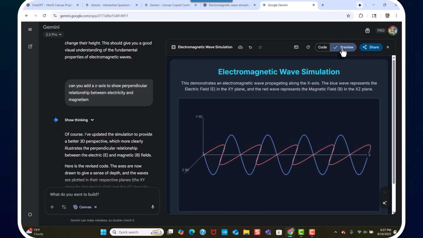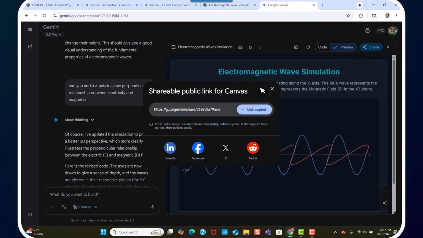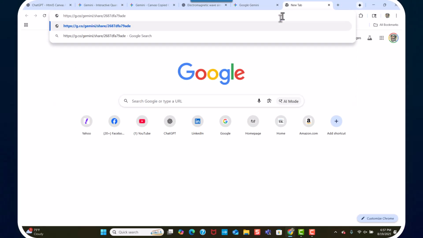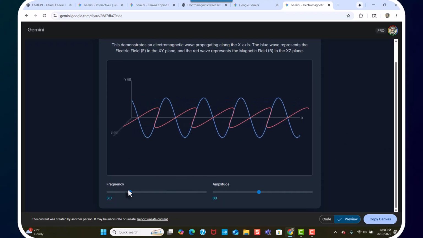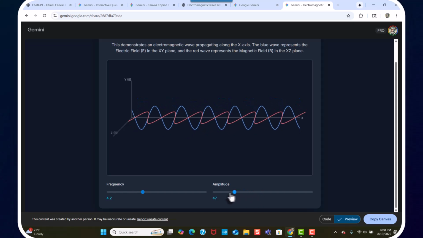All right. So then you click on this to preview it, or you can hit share the code and you can give this. So this is what I'm talking about. You can give your students this code, and let's see what this looks like. Control V. And then that takes you right to the simulation. And what can the kids play with? Here they can play with frequency and amplitude.